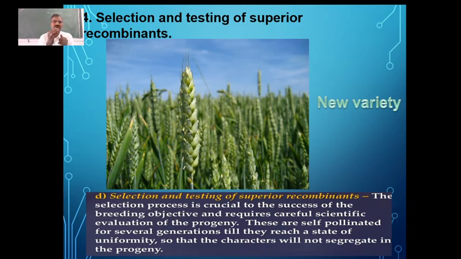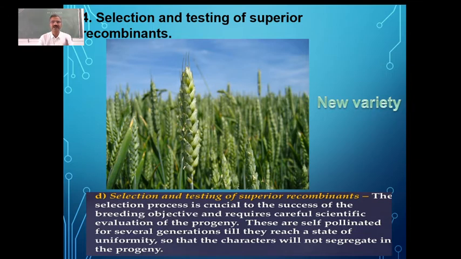Then why should we go for self-pollination here? Why can't we go for cross pollination? If you go for cross pollination, those recombinants may lose the traits. The traits can be lost also. That's why you have to go for self-pollination, so that the characters will not segregate. They should not be segregated. We want to preserve those recombinant characters. That's why we have to go for self-pollination.